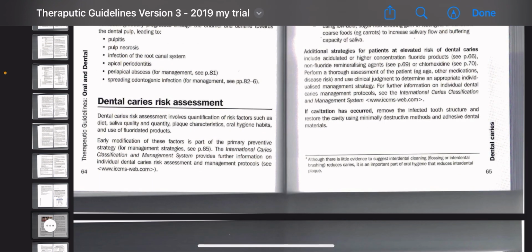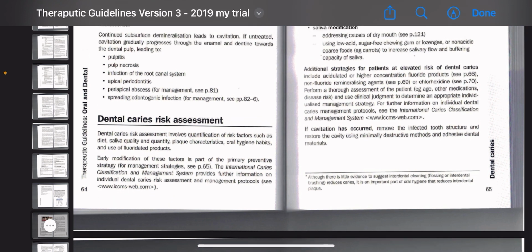For now, focus on thorough assessment of the patient's age, other medications, and disease risk, including medications that are responsible for dry mouth. A lot of antidepressants are responsible for dry mouth, which ultimately increases the risk for caries.